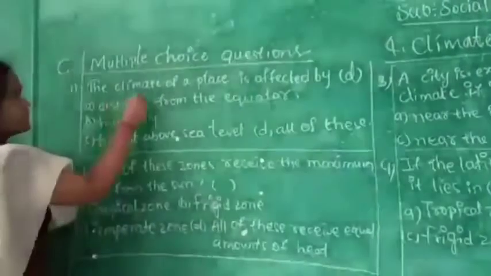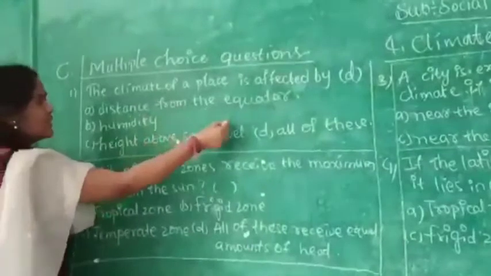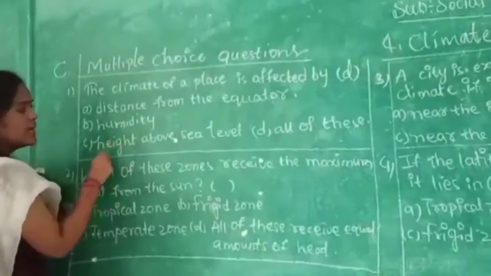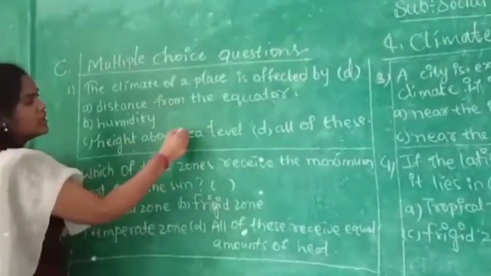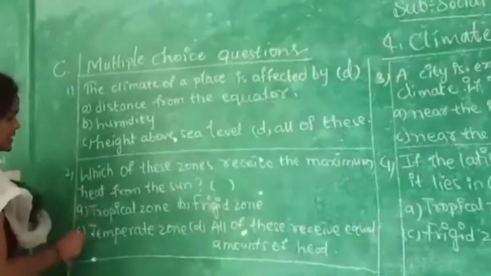The climate of a place is affected by what? Distance from the equator, humidity and height above the sea level. That's why the option is all of these. Option is D. Next see the second one.